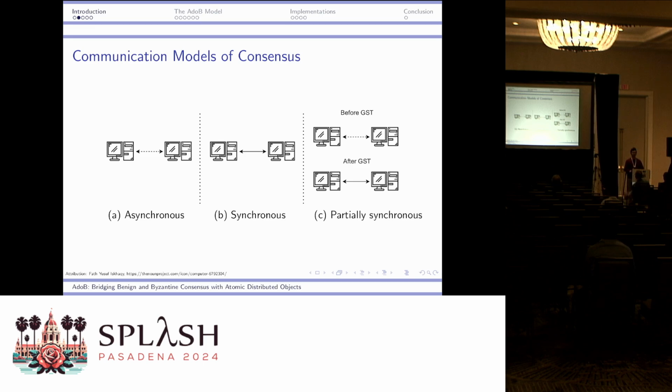So most people use a third model called partial synchrony, which means there is an unknown time point called GST, such that before GST, the messages can take arbitrarily long to arrive. But after GST, they must arrive within a certain bound. And this is a very practical model, but we only give liveness guarantee after GST.